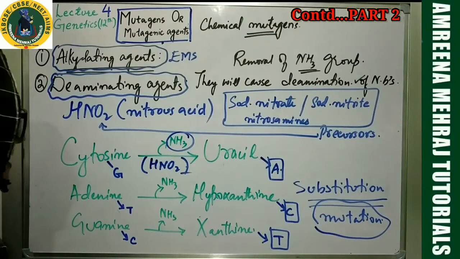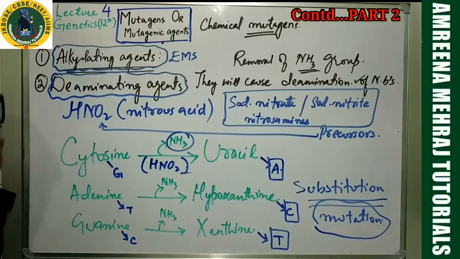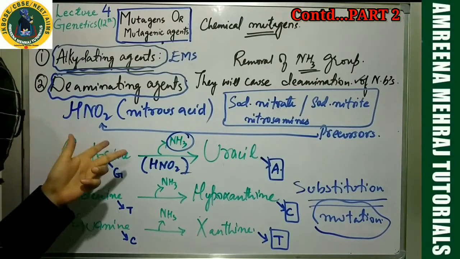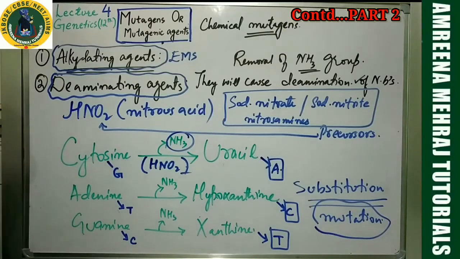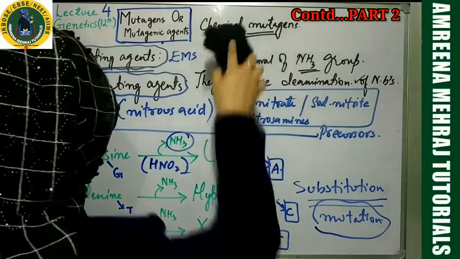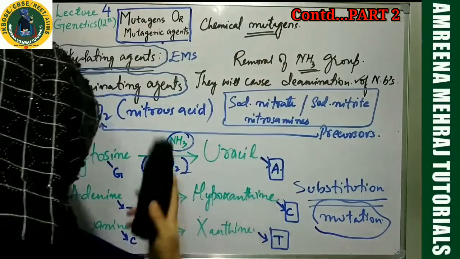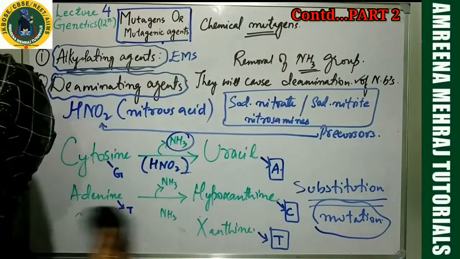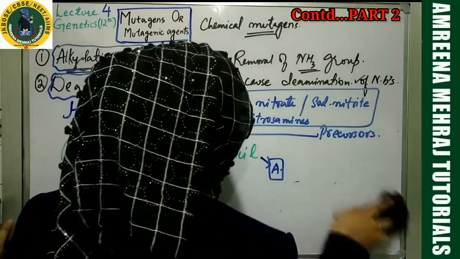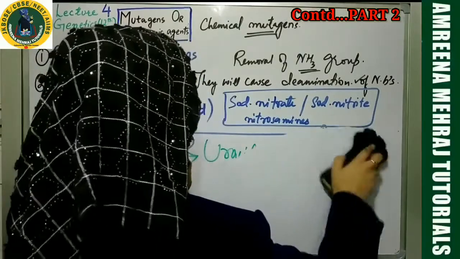So deamination is a simple process of the removal of the amine group, and the one causing this deamination is nitrous acid. Now the third type of chemical mutagen is, let us say for example, base analogues. Let us take base analogues.